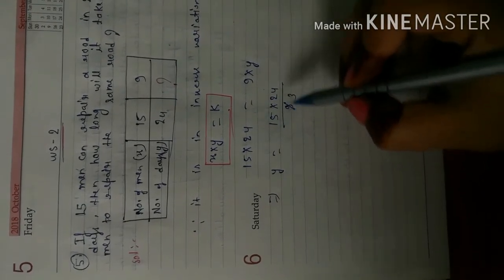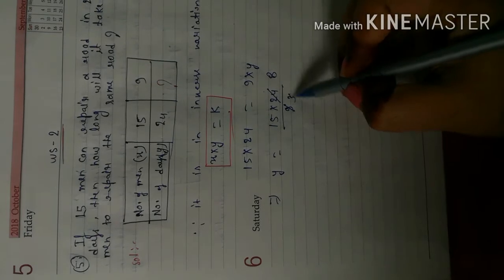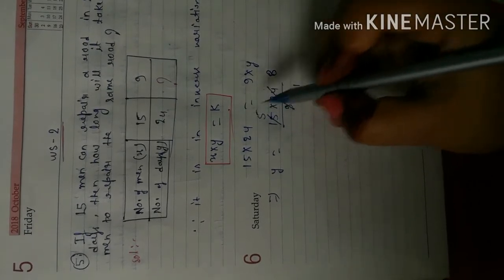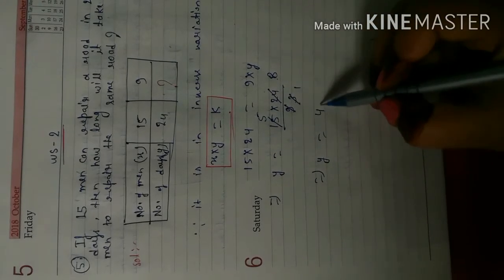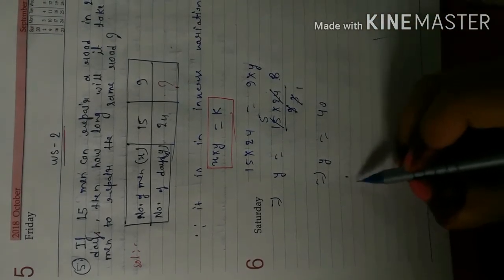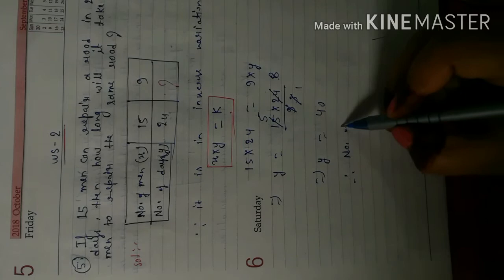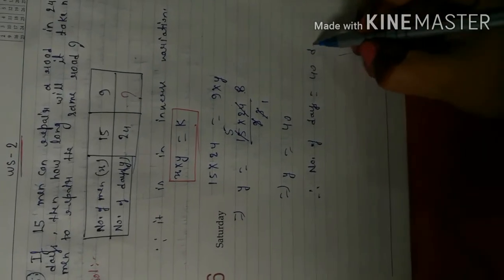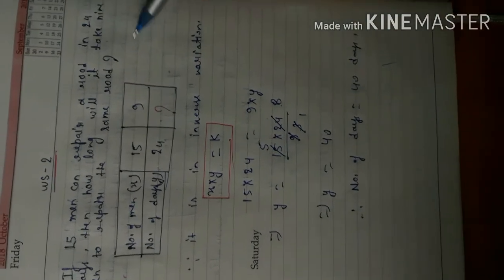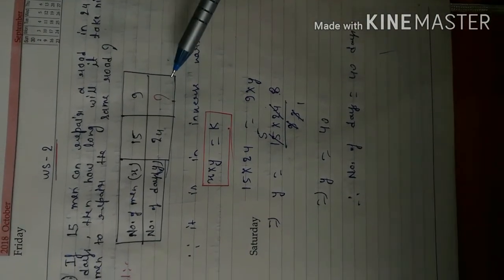3 3s are 9, 3 8s are 24. Now 3 1s are 3, 3 5s are 15. It means y equals 8 5s are 40. It means number of days equals 40 days. It means 9 men can repair the same road in 40 days.